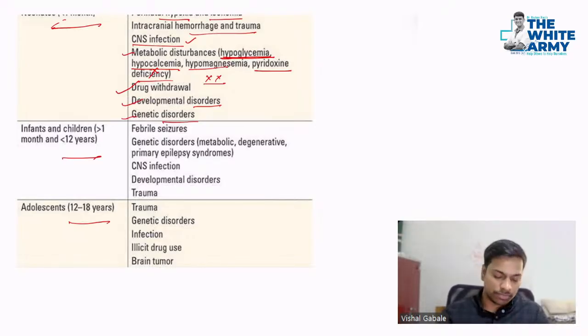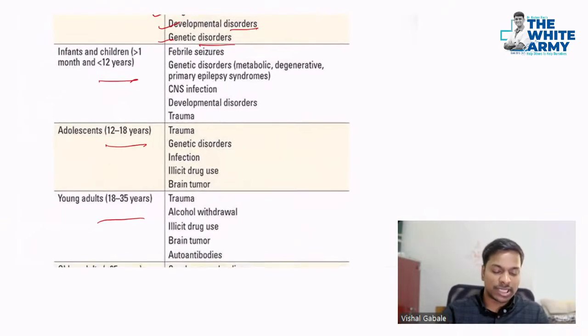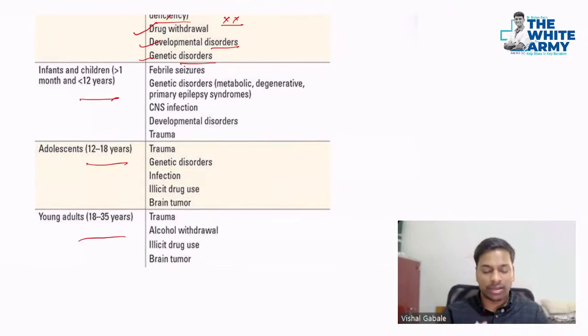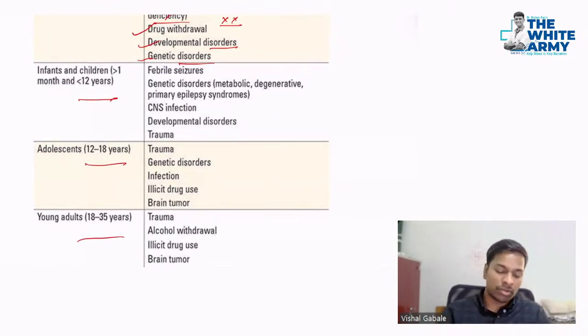Now coming to the infants and children, that is less than 12 years. One month to 12 years.